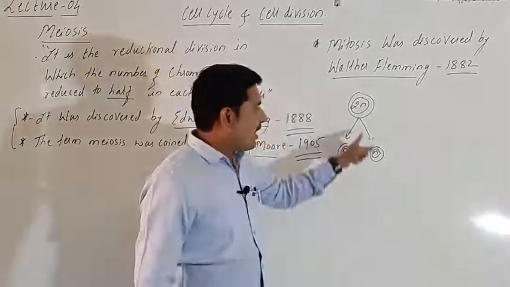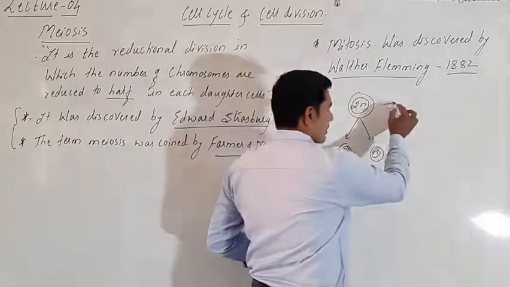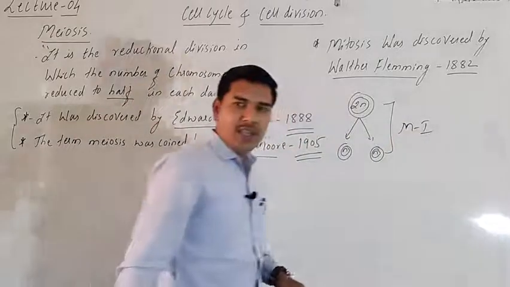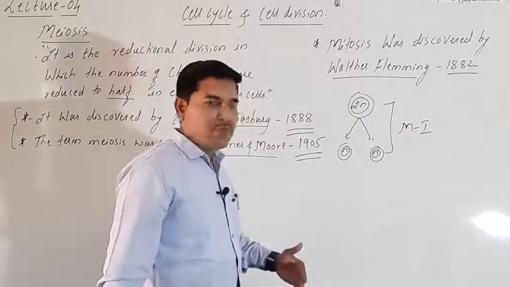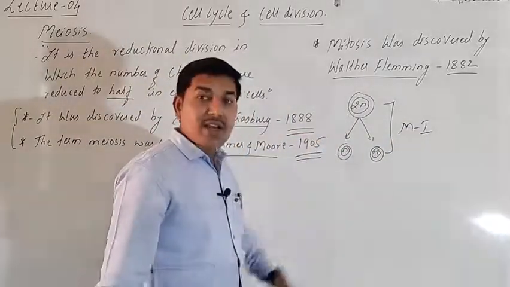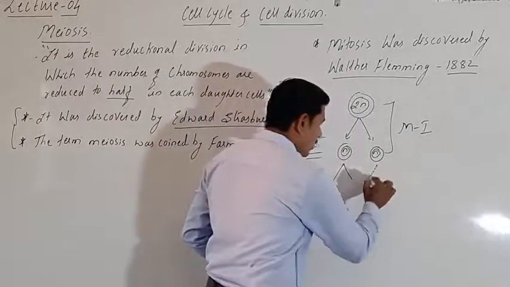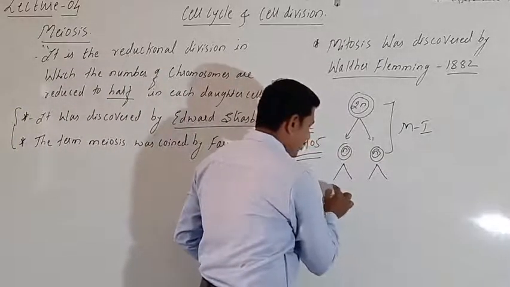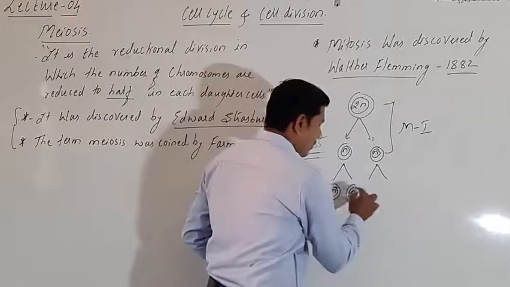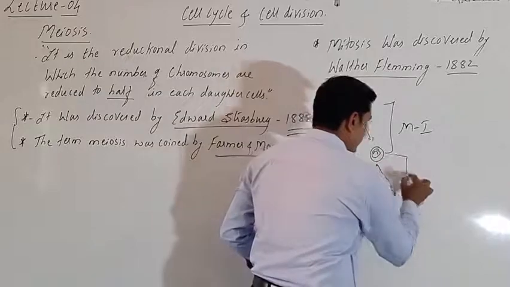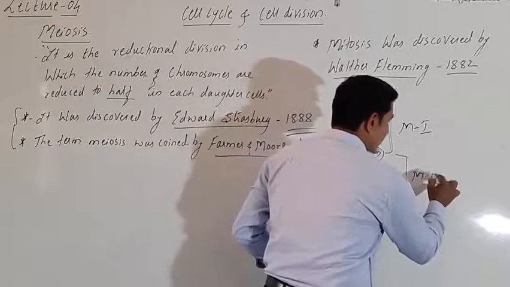The diagram which I have shown you, this process is called meiosis 1, and the first division is reductional. After that these cells will give rise to two more cells, two haploid cells, which we call equational division. This process is meiosis 2.